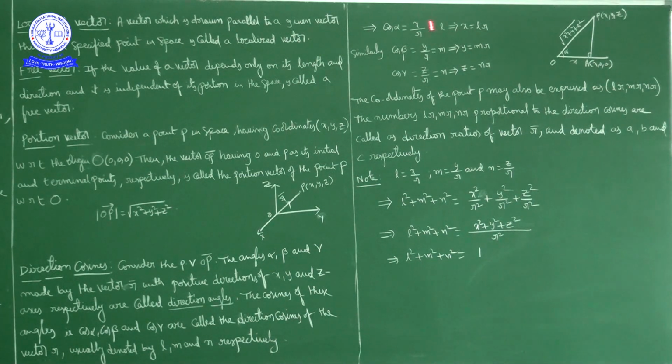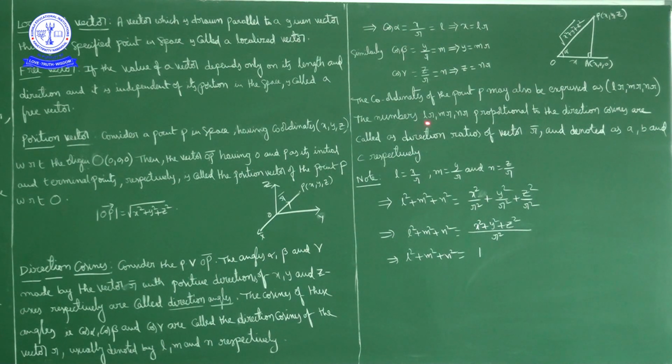So from here we can write x is equal to L r, y is equal to M r, and z is equal to N r. What are the coordinates of point P? The coordinates of point P are x, y, z, and in terms of L r, M r, N r, the coordinates of point P may also be expressed as L r, M r, N r. So the numbers L r, M r, N r are proportional to the direction cosines.